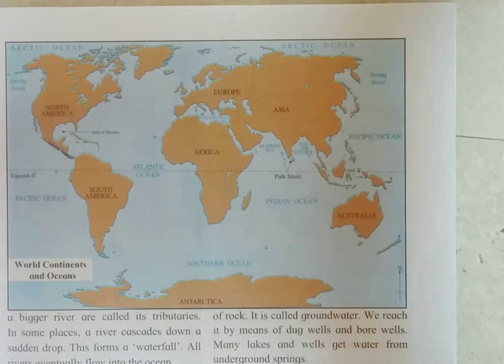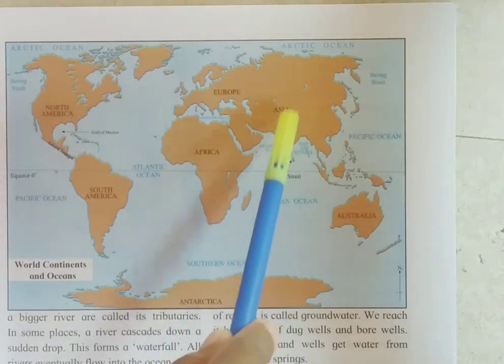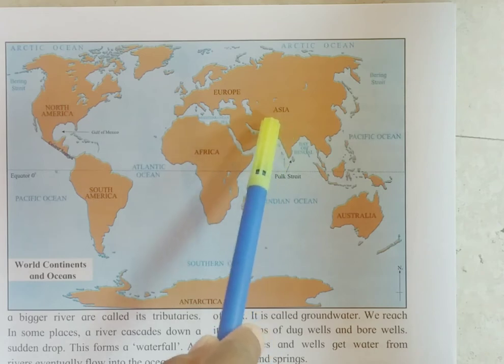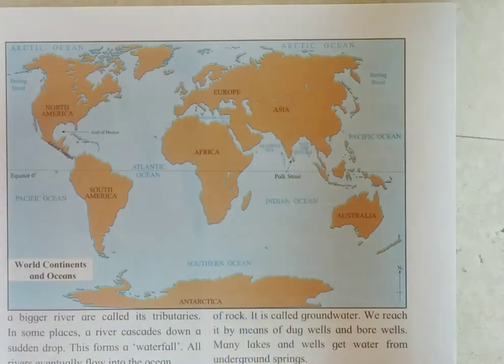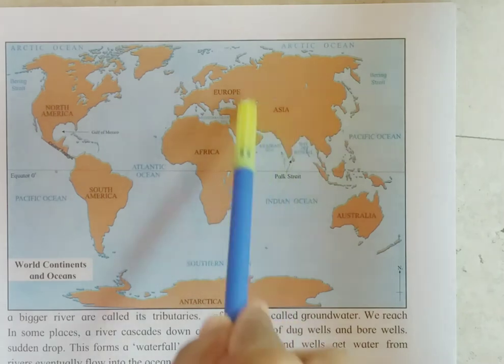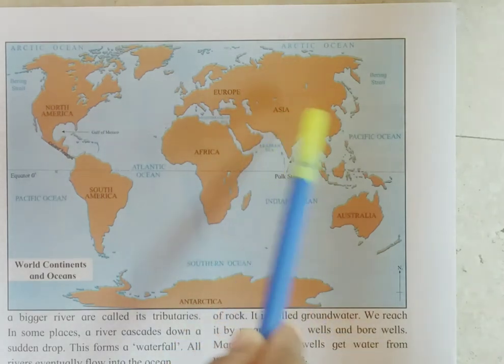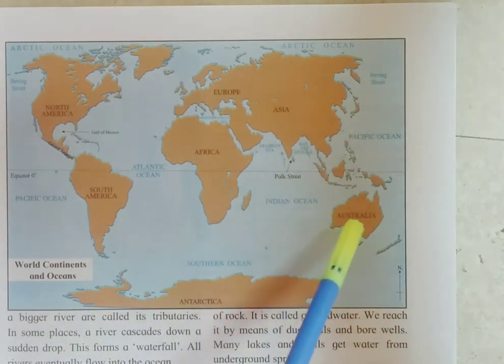Again listen, students. From these, look in this picture, where is Asia? Asia is the largest continent. And Australia is the smallest continent.